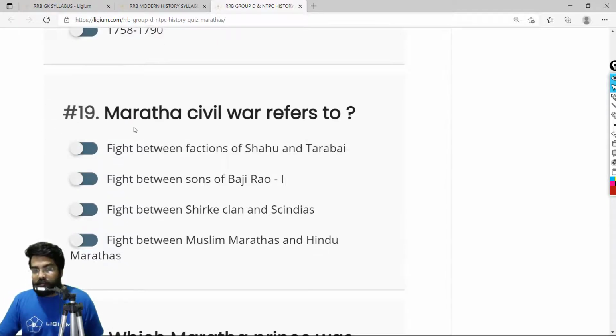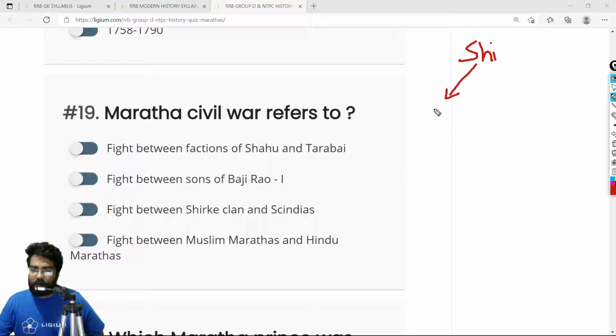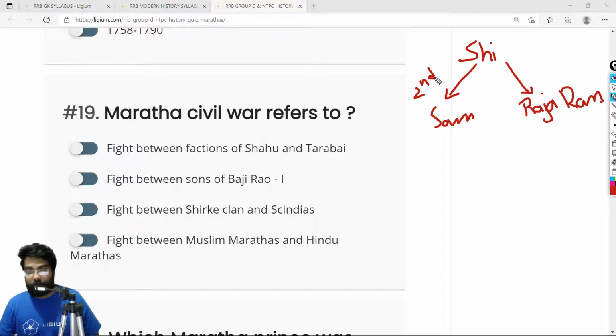Okay. Then we have the 19th question, Maratha Civil War refers to. So here's the thing, let me just explain it better. We have Shivaji, the founder of the Maratha Empire, and he had two sons, Sambhaji and Raja Ram. Now Sambhaji became the second ruler, or second Chhatrapati. Shivaji was the first Chhatrapati. And Sambhaji was later captured by Mughals and he was executed.